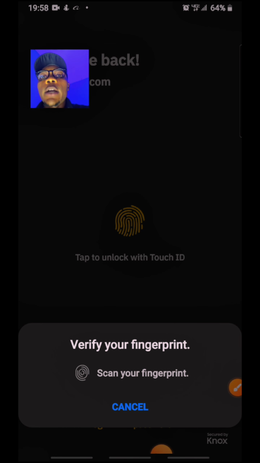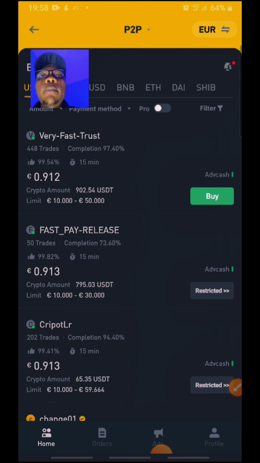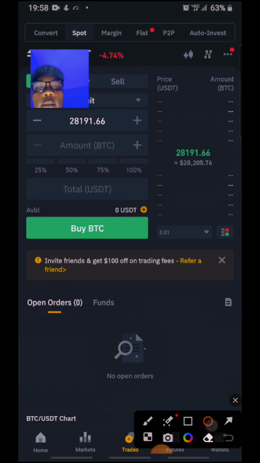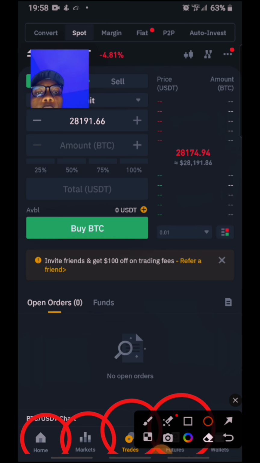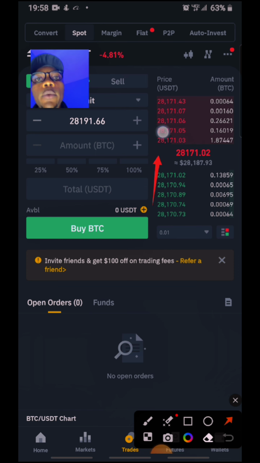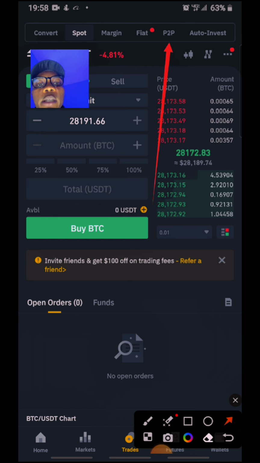Before I get to the video, I have to tell you this. You have to be very vigilant with every step that I'm going to be taking so that you don't miss any part. The first thing you have to do is just log on to your Binance. We are going to be using Binance throughout. Once you've logged into Binance, you go to trades. If you look right down here, you can see that we have this interface, and also wallet. So you click on trades. Once you are on trades, you click right here and come to P2P, which stands for person to person. So we are going to be making this money using Binance P2P.